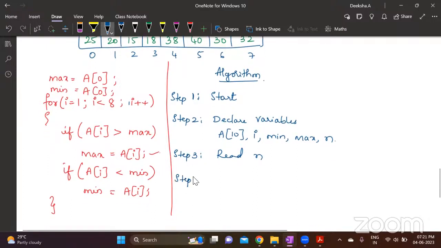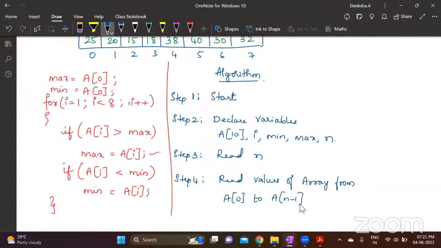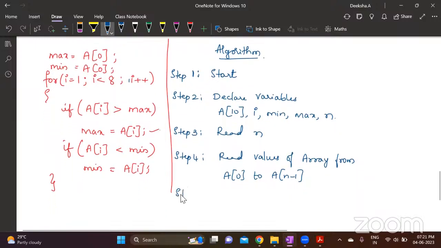After that, write step 4. Read values of array from A0 to AN-1. Again, there is no specific rule that you have to write the statement like this only. You can just write read n values for array. That way also you can write. Next is step 5.